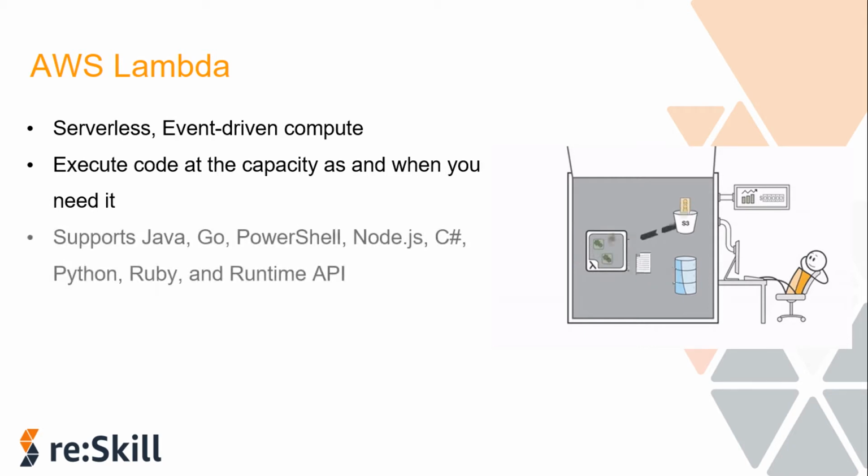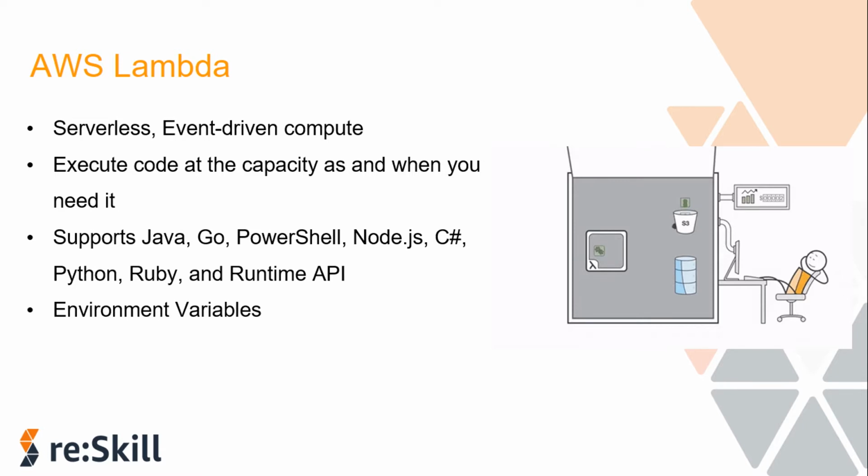Lambda natively supports a few programming languages which you can see on the screen, and custom runtimes are also possible. If you can't find your preferred programming language in Lambda, you can also use a custom runtime by implementing an AWS runtime in any programming language. You can include this runtime in your function's deployment package.